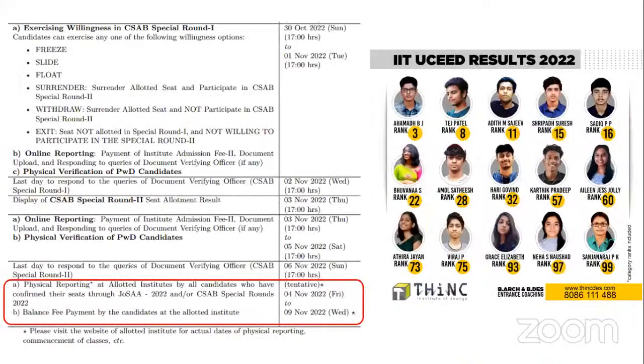Moving on, the schedule that they have kept is such that there will be physical reporting. Physical reporting tentative is from 4th to 9th. A lot of students are asking when they will have to join. Please note, this is something that is decided by the college or the institution that you're joining.